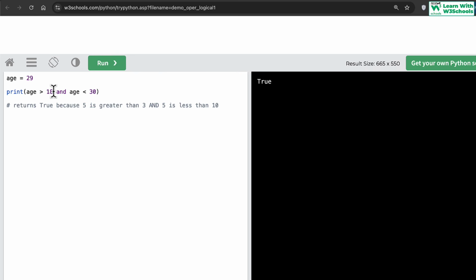Why? Because my age is now bigger than 18 and less than 30. What if I make it, for example, 32? If I run the code, now this will give me false. Why will this give me false? Because my age is greater than 18, yes, so this should be true, but because we have used and, it has to also ensure that this condition is true, so this becomes false.